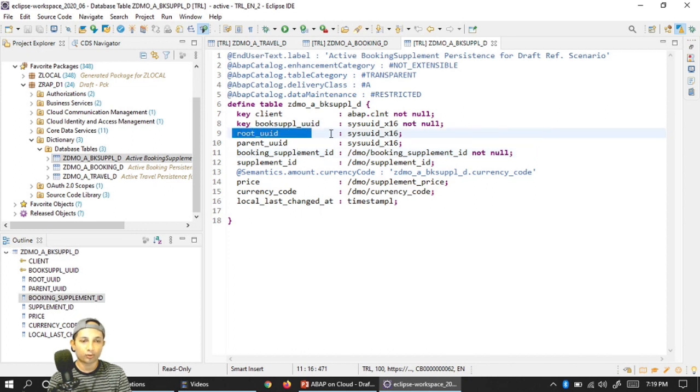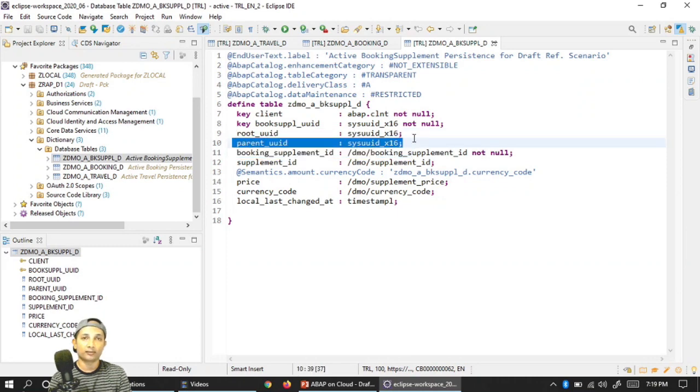So this root is nothing but travel, but this parent is nothing but my booking, because booking supplement is a booking supplement table, right? So the booking supplement table comes under the booking entity, not booking table, booking entity, because we are creating a business object. Using this travel, booking and booking supplement will become a business object at the end. So it's an entity. All three tables will become three separate entities, and the booking supplement entity comes under the booking entity, and the booking entity comes under the travel entity, right?